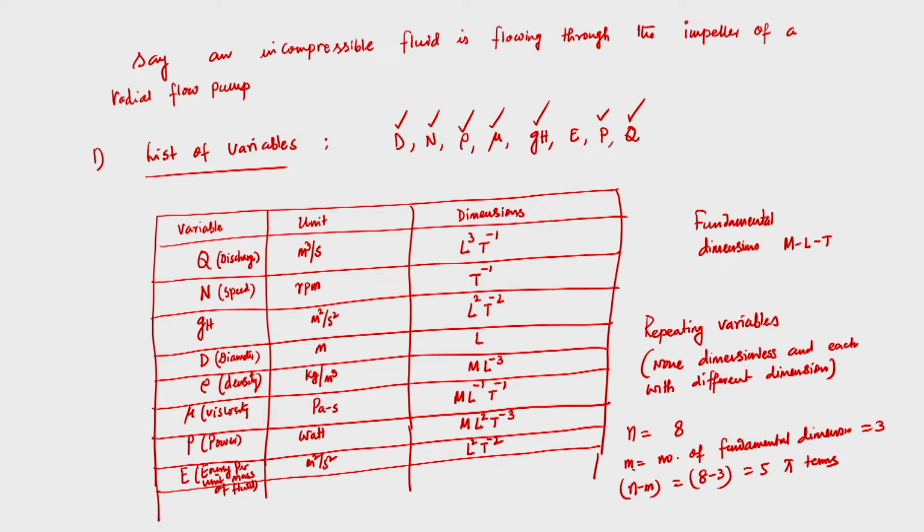Now we need to select repeating variables, so we go to our next slides. Out of these 8 variables, the criteria is that none are dimensionless and each has different dimensions.